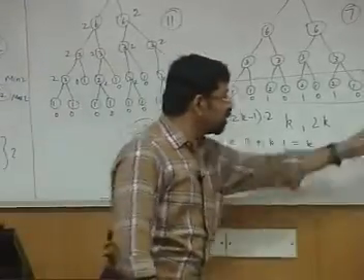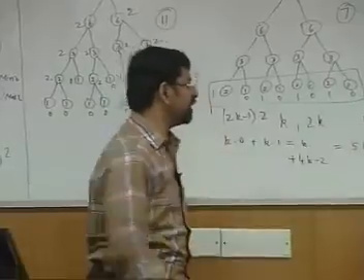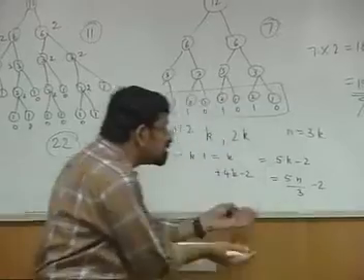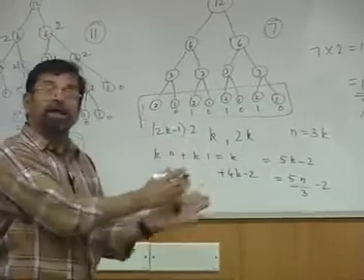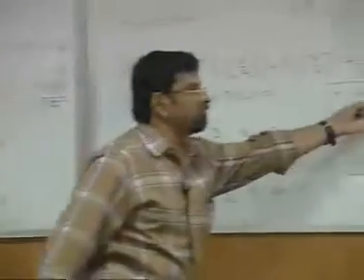But what is k? Now you put k in terms of n. k is nothing but n by 3 here. Therefore, this is equal to 5n by 3 minus 2. And this is the worst case. So every other case is going to be smaller than or equal to this, and that is what I have written here.